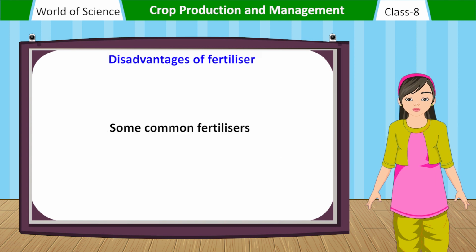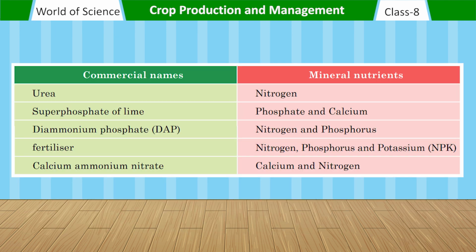Some common fertilizers, commercial names and mineral nutrients. Urea: nitrogen. Superphosphate of lime: phosphate and calcium. Diammonium phosphate, DAP: nitrogen and phosphorus. NPK fertilizer: nitrogen, phosphorus and potassium. Calcium ammonium nitrate: calcium and nitrogen.